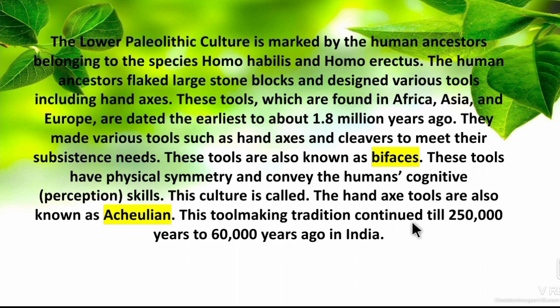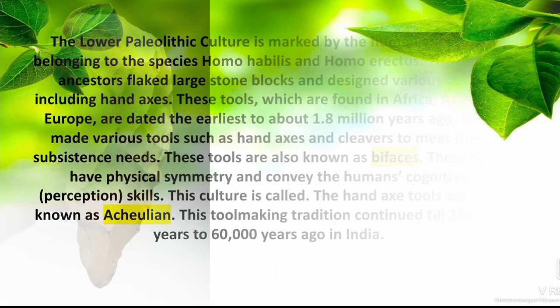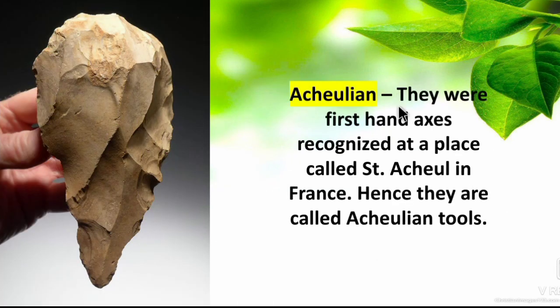This tool making tradition continued till 250,000 years to 60,000 years ago in India. So it was continued even in India. Acheulian means the hand axe tool. So Acheulian, they were the first hand axe recognized at a place called Saint Acheul in France. Hence they are called Acheulian tools. So the first hand axe which was developed by the prehistoric people was found at Saint Acheul. So it is in France. That's why the tool is called Acheulian tool.